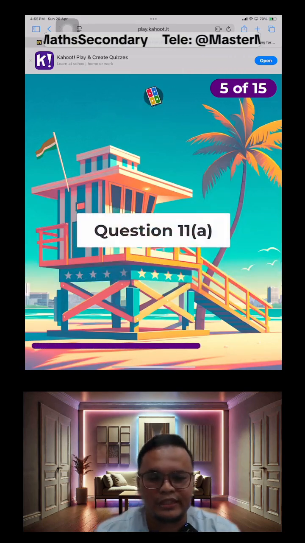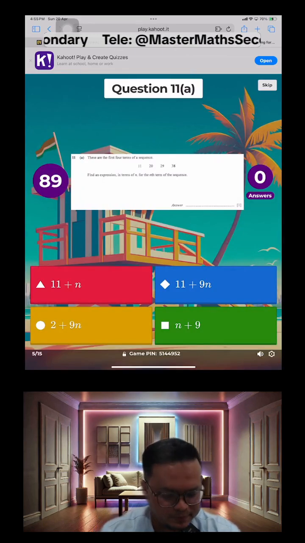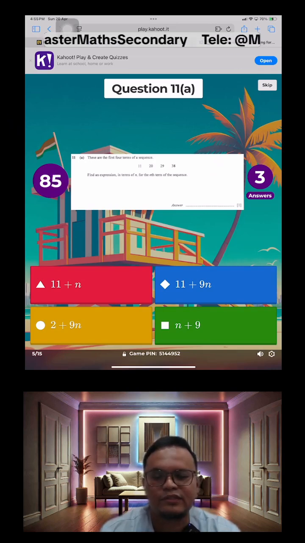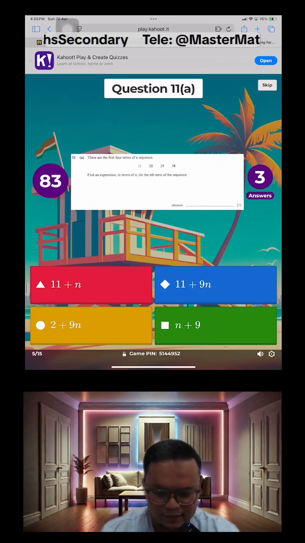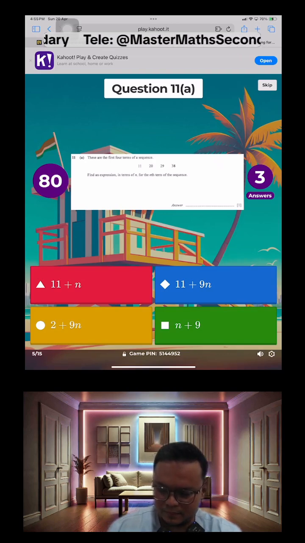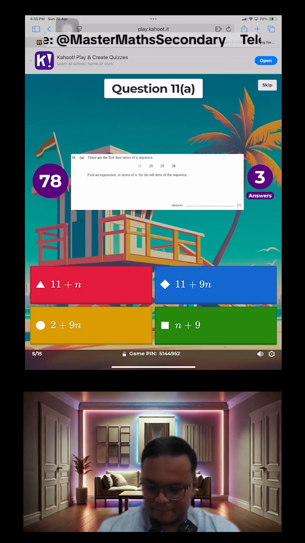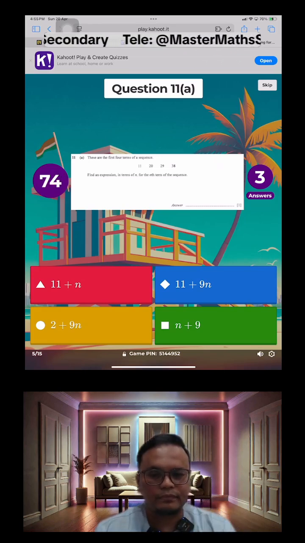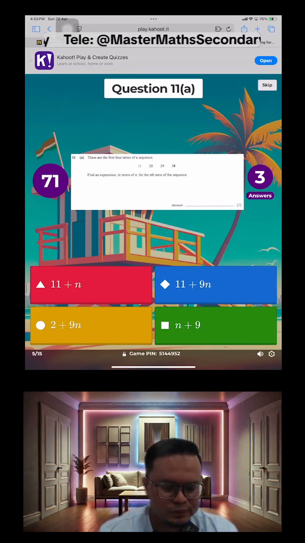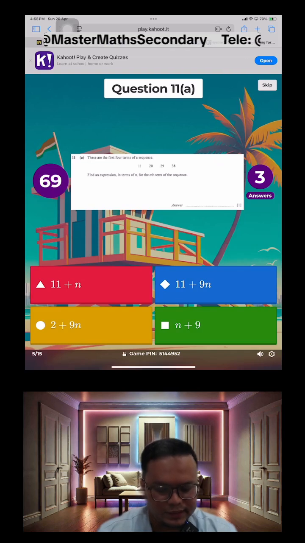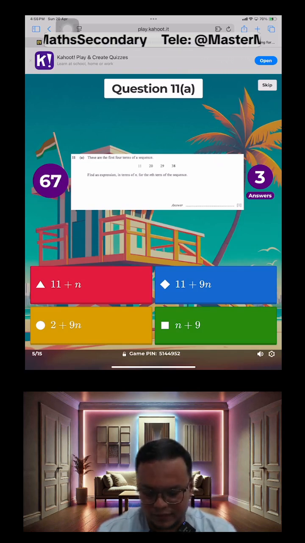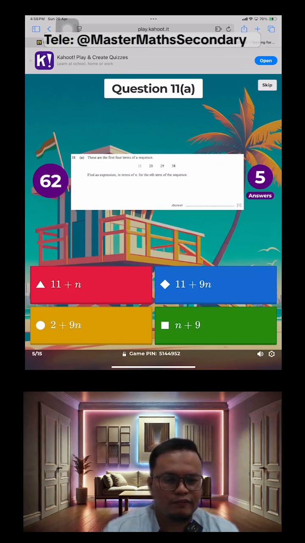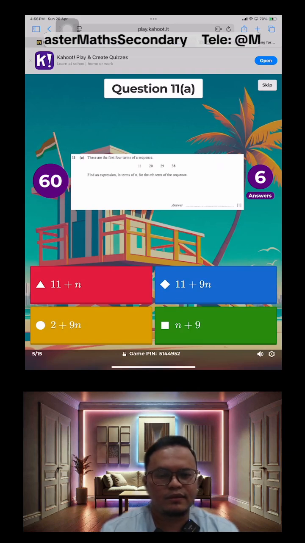Let's move on to question 11A. This is a new question altogether. This question is on patterns. I want you guys to study the pattern carefully before we start. Now you're supposed to find the formula, the expression, for the nth term of the sequence. So write down the formula for the nth term of the sequence.